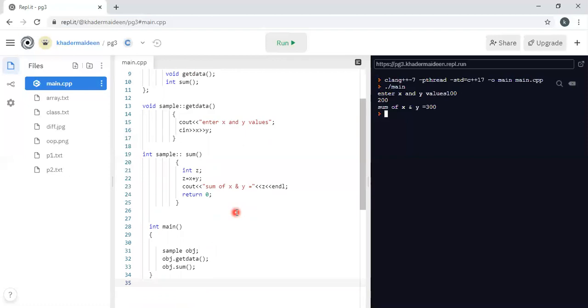So let us see the other object-oriented programming concepts in the next class.